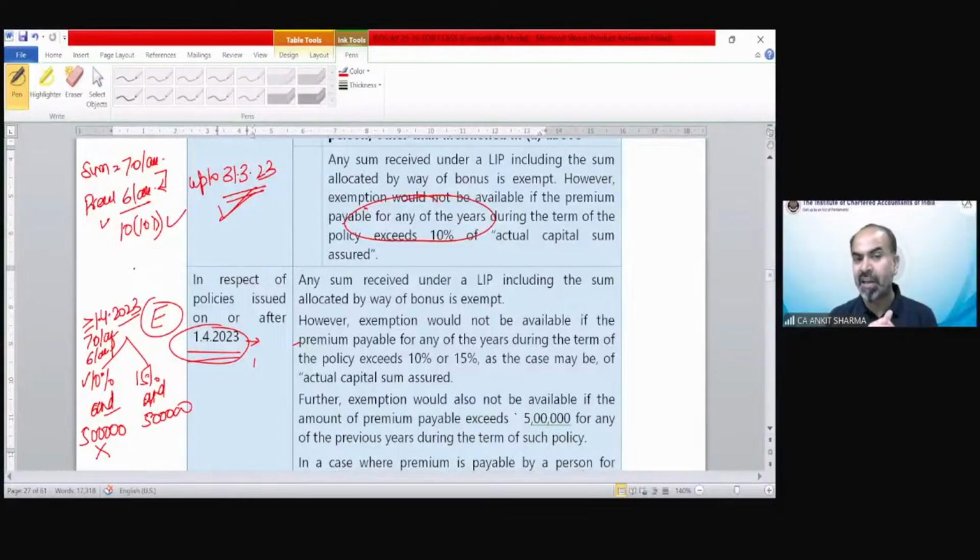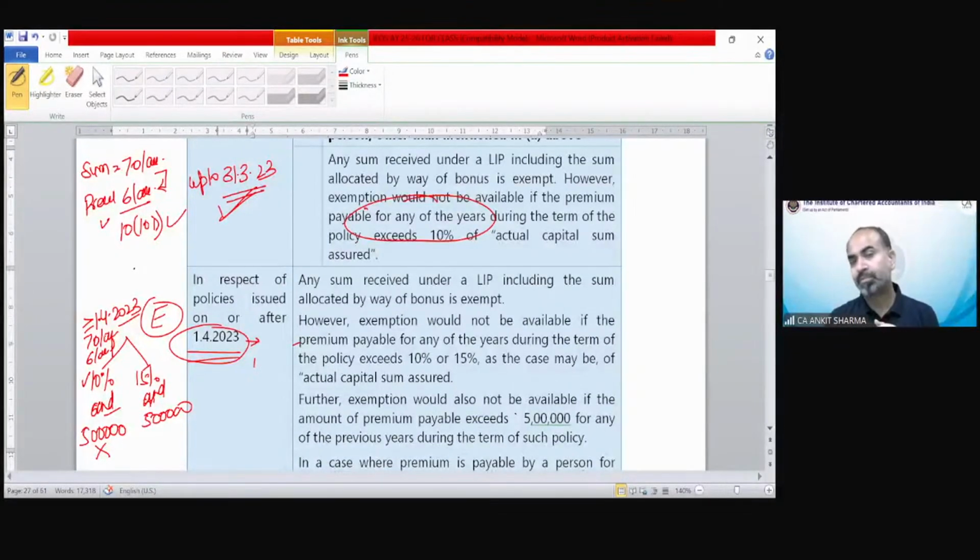The percentage earlier is now connected with an overall amount of monetary value also, and that is 5 lakh. So what we will do, we will see: is it exceeding 10%? No. Is it exceeding 5 lakh? No. Exemption would be there. And if it exceeds, exemption would be lost.